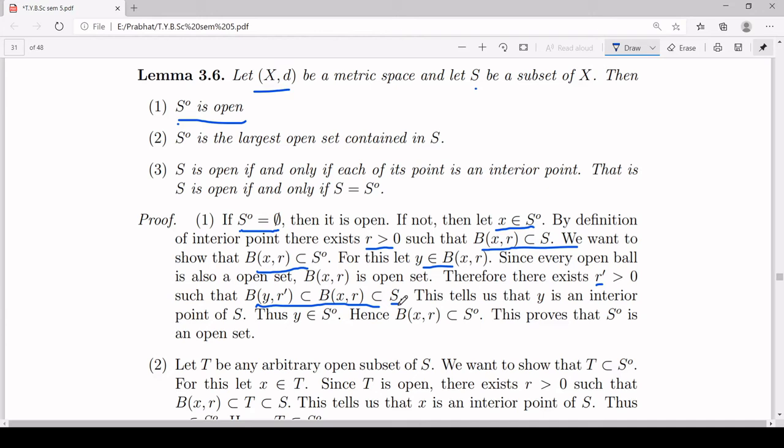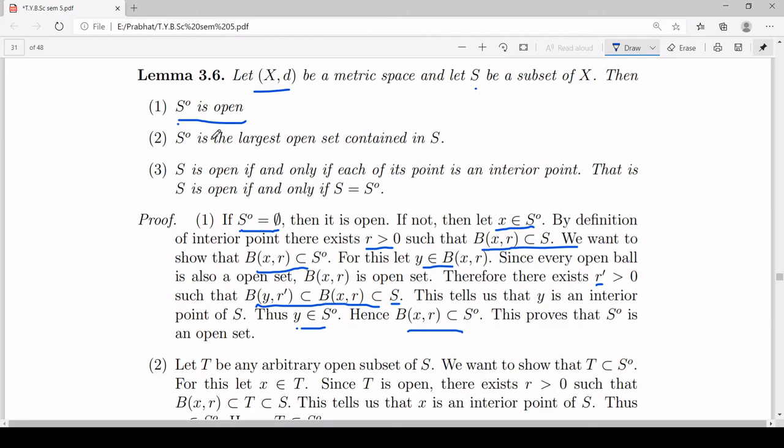That means y will belong to S naught. But what was your y? y was an arbitrary element of B(x, r). In that way, you have shown B(x, r) is a subset of S naught. And that proves S naught is an open set.